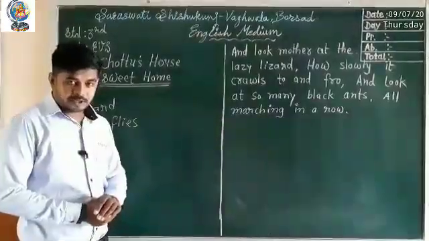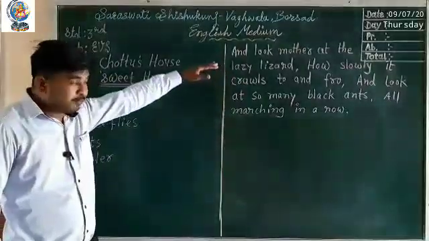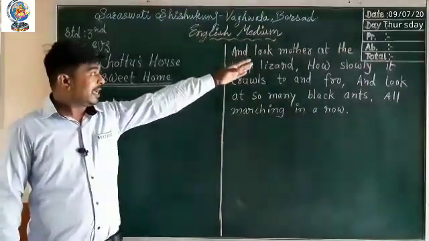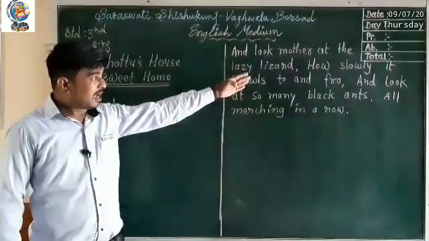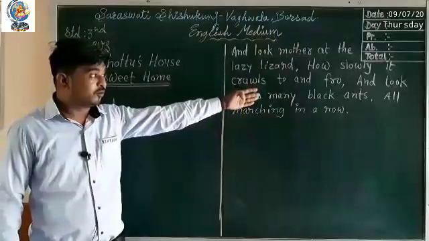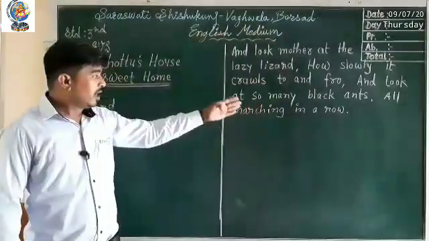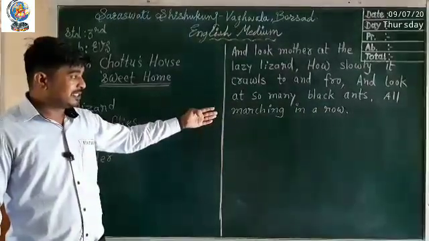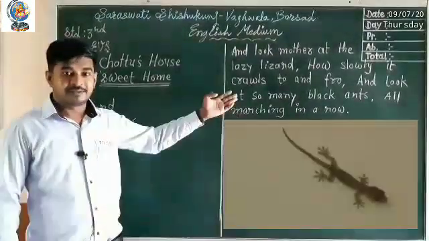Okay. In the third stanza, the boy is telling his mother, and look, mother, at the lazy lizard, how slowly it crawls to and fro. And look at so many black ants all marching in a row.